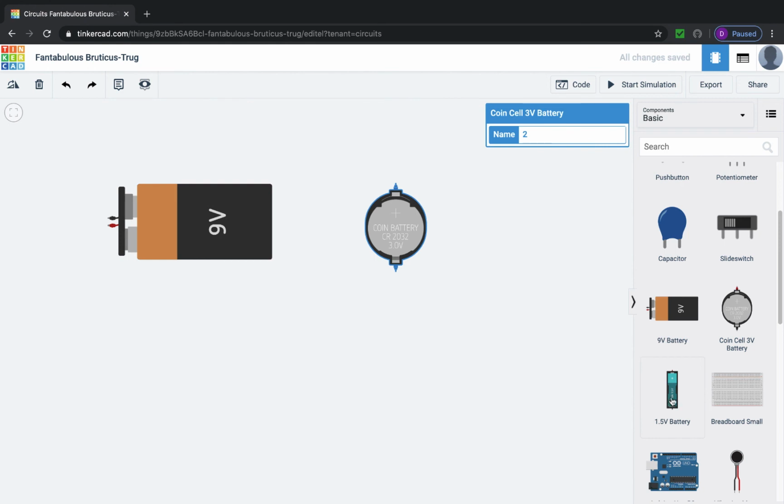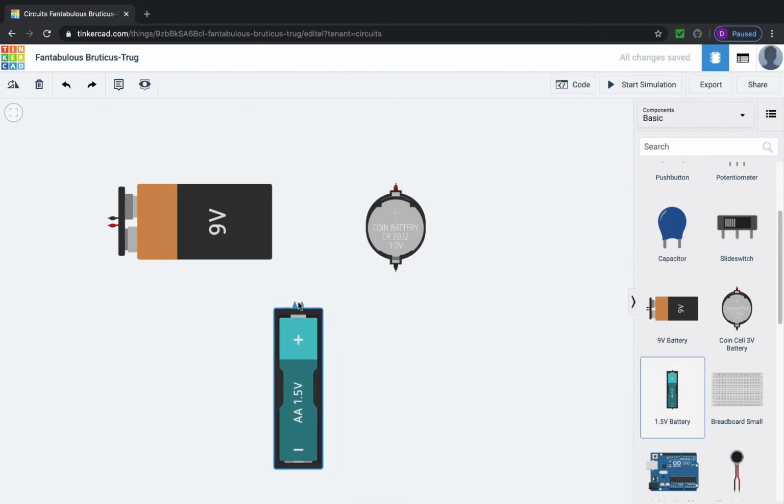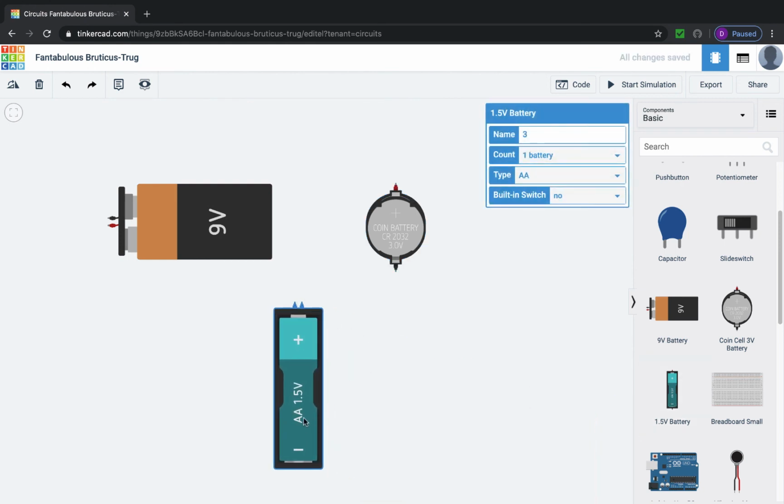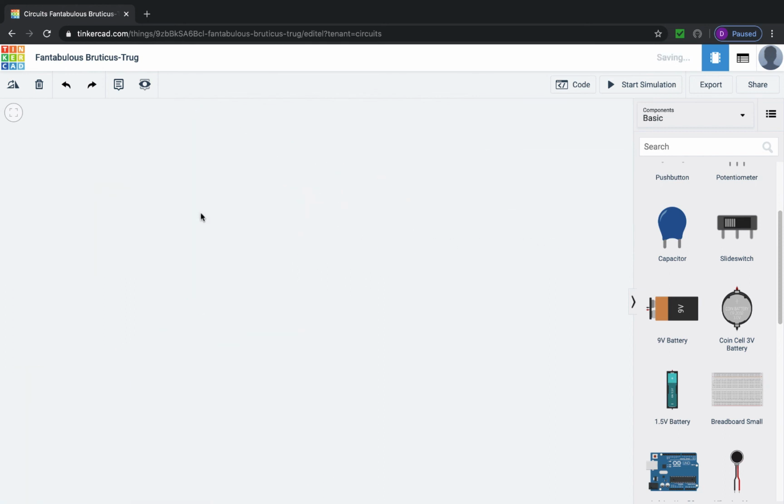And then down here, this happens to be a AA battery, but I could switch that to a AAA battery. So it gives me some ability to customize. Those are going to be sources, which are where electricity comes from. We're going to be consuming electricity in our circuit. We need to get it from somewhere, and that is called a source. So I'm just going to delete these.